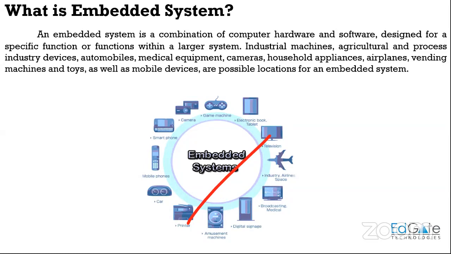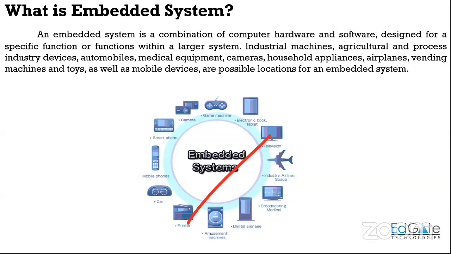If you combine all this and look at the definition of an embedded system, you can say that an embedded system is a combination of both hardware and software which is used to perform a single particular task, a single specific task.